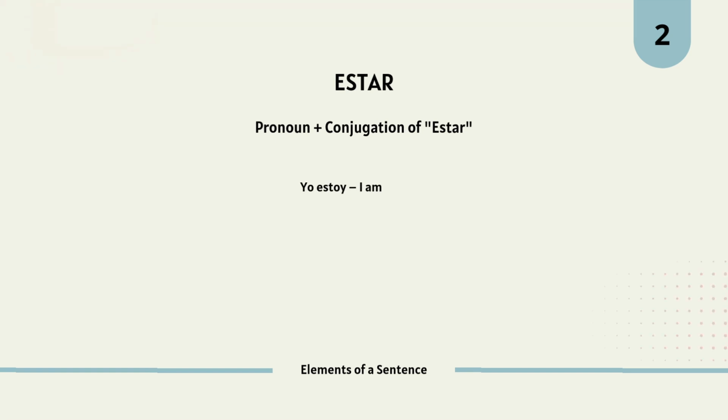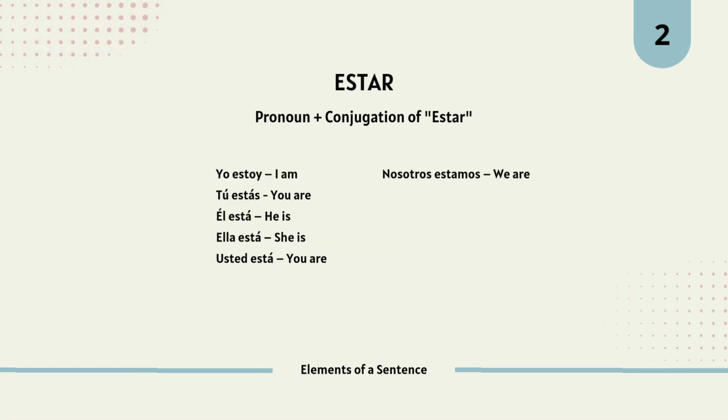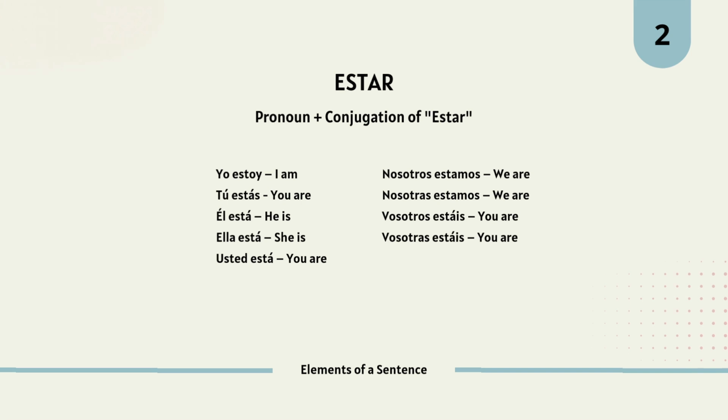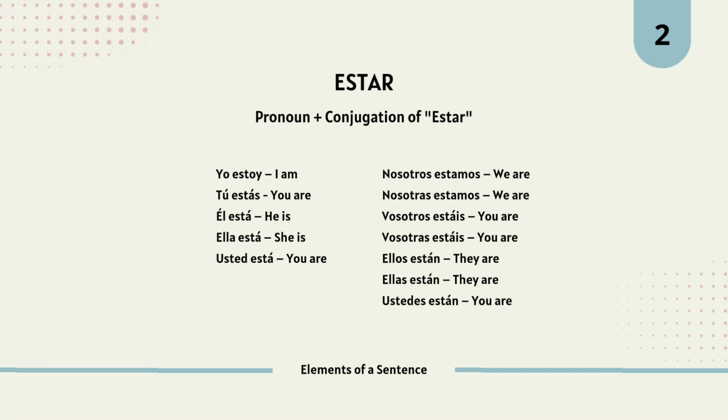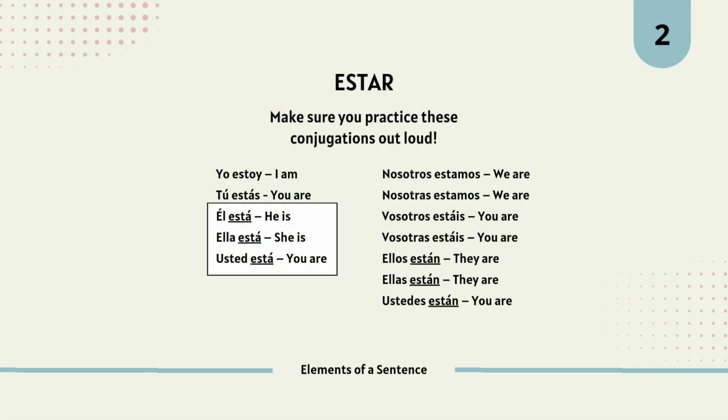Yo estoy. Tú estás. Él está. Ella está. Usted está. Nosotros estamos. Nosotras estamos. Vosotros estáis. Vosotras estáis. Ellos están. Ellas están. Ustedes están. Make sure you practice this conjugation out loud. You will notice that él, ella, and usted share the same third person singular form, está, and ellos, ellas, and ustedes share the same third person plural form, están.